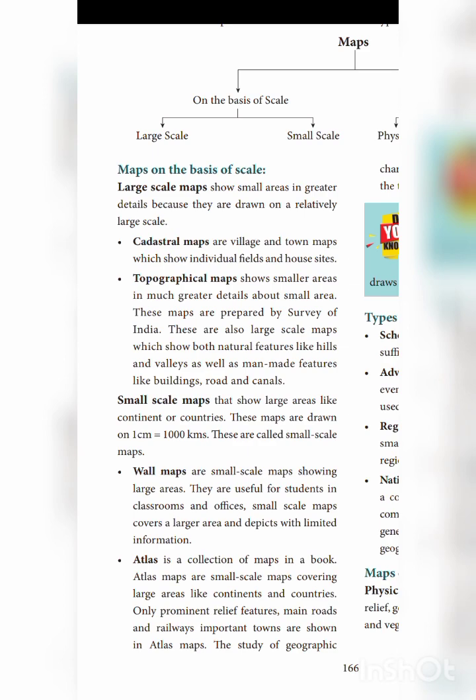And then topographic maps show smaller areas with greater detail. In a topographical map, a smaller area will be shown but detail is more. For example, they will show our school alone, but in our school each and every building, the number of classrooms, everything they will show. Where is the ground, where is the first building, where is the second building, where is the auditorium, everything will be there.